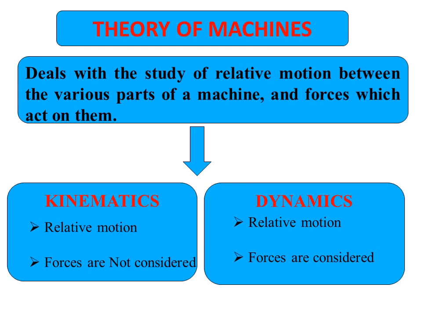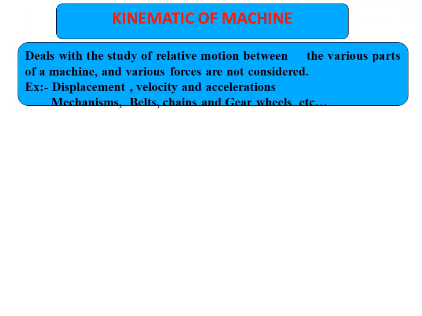In that time from A to B, what is the velocity of the body traveling between the two points? What is the acceleration? That comes under one case. Here we are not going to consider any forces. In kinematics of machines, we deal with relative motion between the various parts of the machine, without considering forces. Examples: displacement, velocity, acceleration, etc. Mechanisms, belts, chains, gear wheels, etc. come under the examples for kinematics.